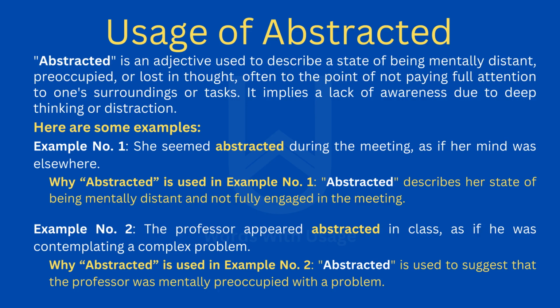Example number 2. The professor appeared abstracted in class, as if he was contemplating a complex problem. Why abstracted is used in example number 2. Abstracted is used to suggest that the professor was mentally preoccupied with a problem.